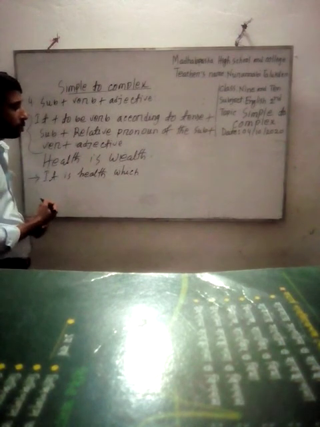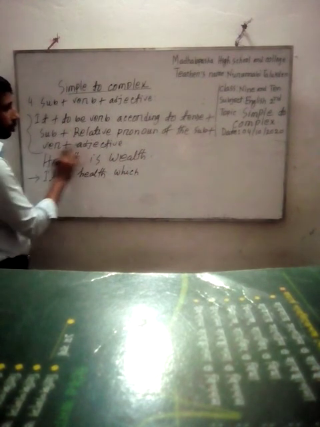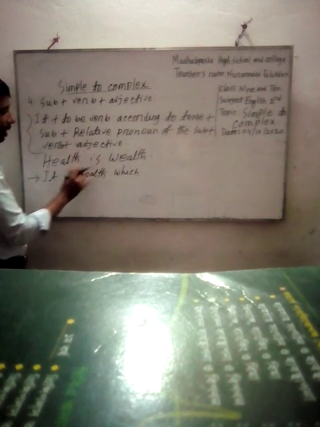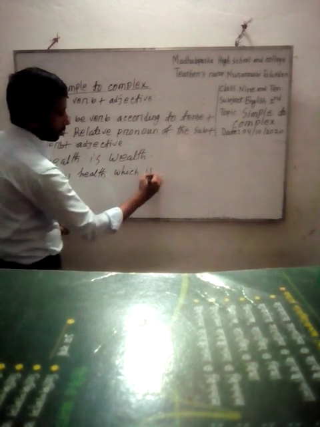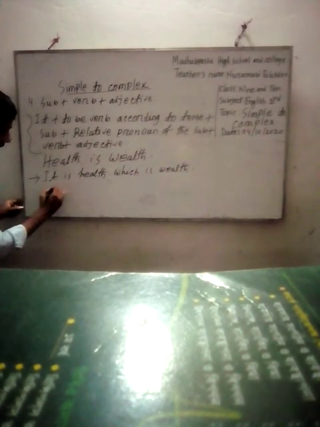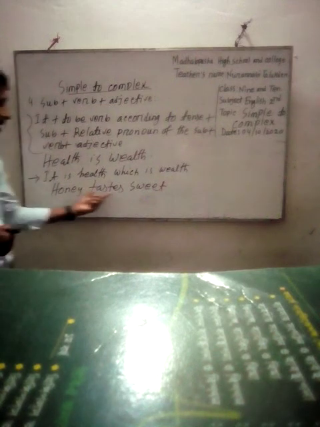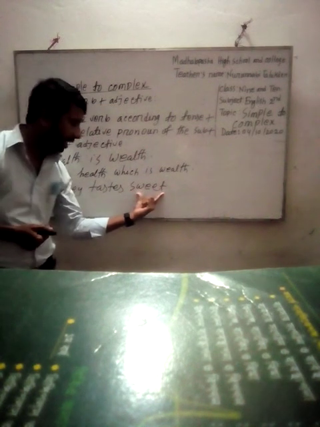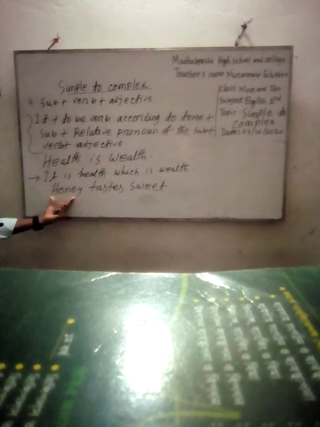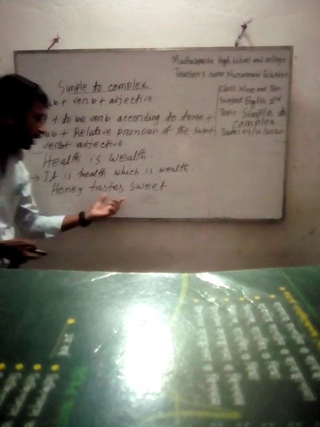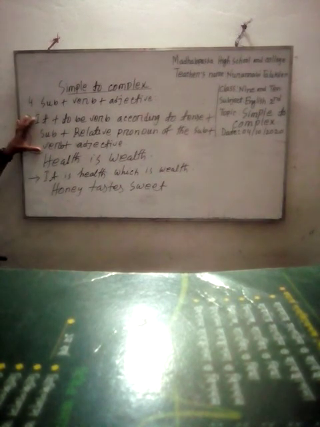Then we will use verb, object. The verb of this sentence is is, and the adjective of the sentence is wealth. Now try to transform this sentence. Honey tastes sweet. Honey is the subject, tastes is the verb, sweet is the adjective, and this adjective modifies the subject. And how can we change it? We can change it according to this structure.